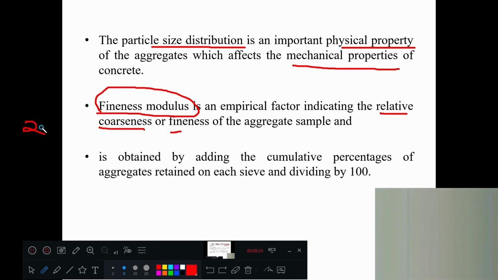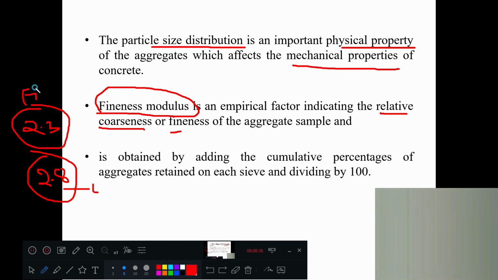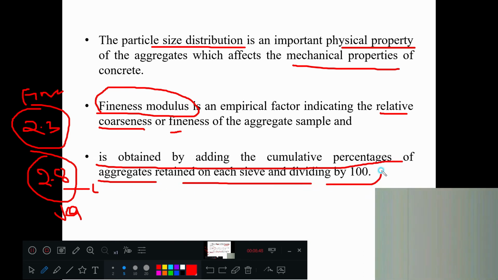The value may be 2.3 or 2.8. The higher the value, the more coarse; if the value is less, it means very fine. It is obtained by adding the cumulative percentage of aggregates retained on each sieve and dividing by 100. Same thing we discussed in fine aggregate.